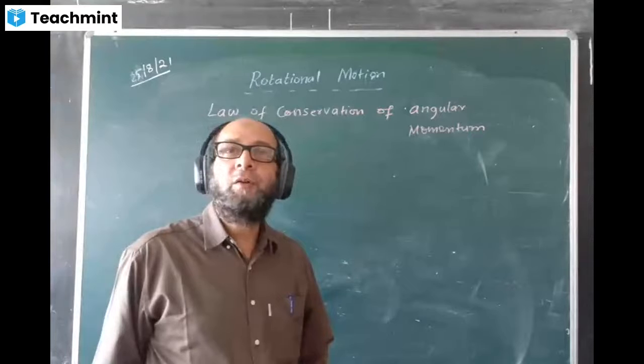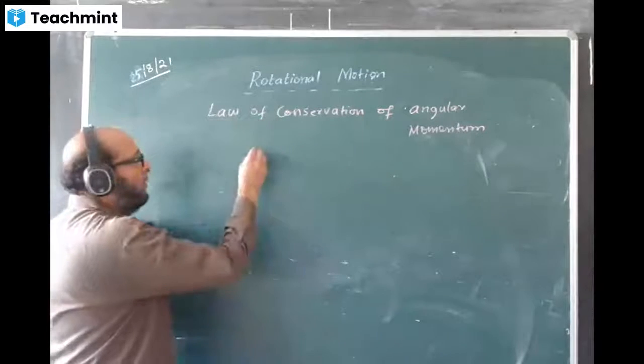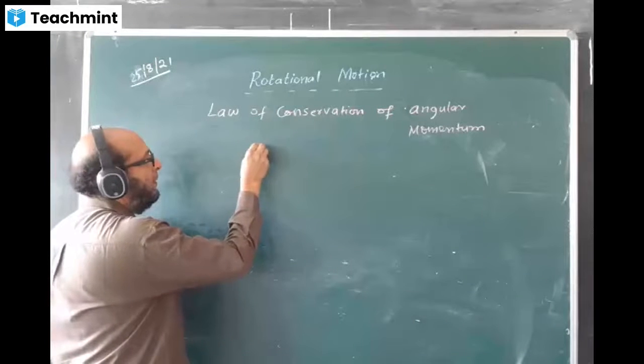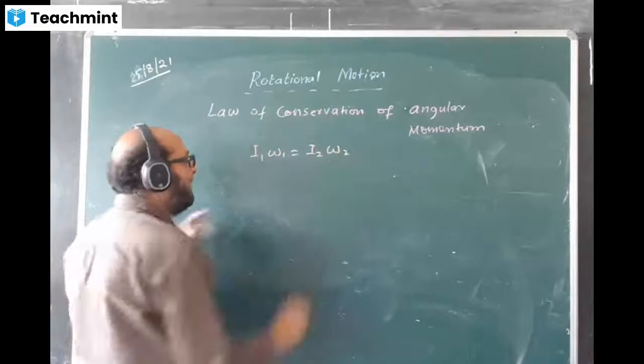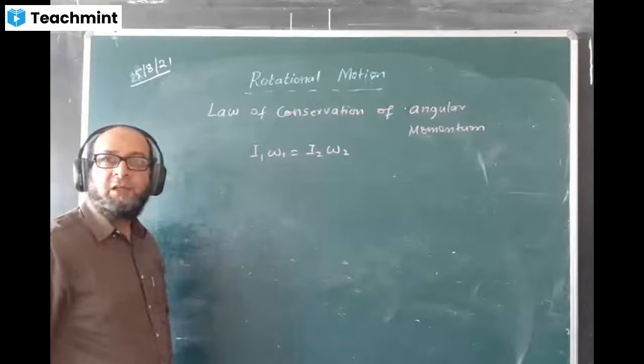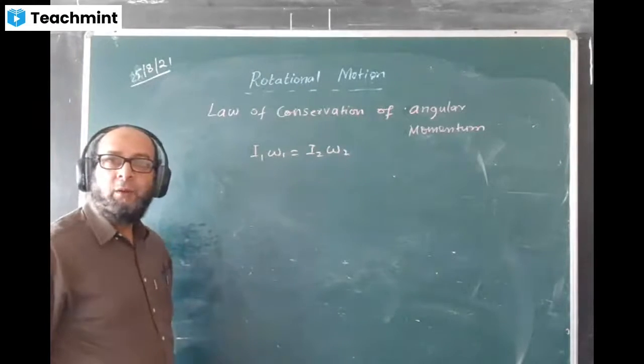Let us find out how many times it will be shorter. For that, I1 omega 1 is equal to I2 omega 2. I will write this equation first. We are conserving momentum. Initial momentum and final momentum we are making equal.